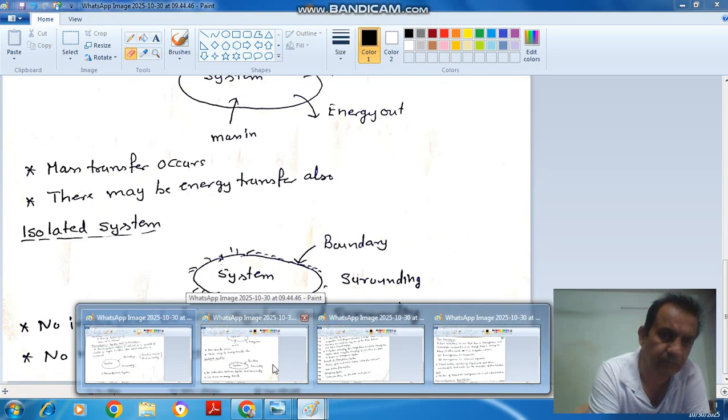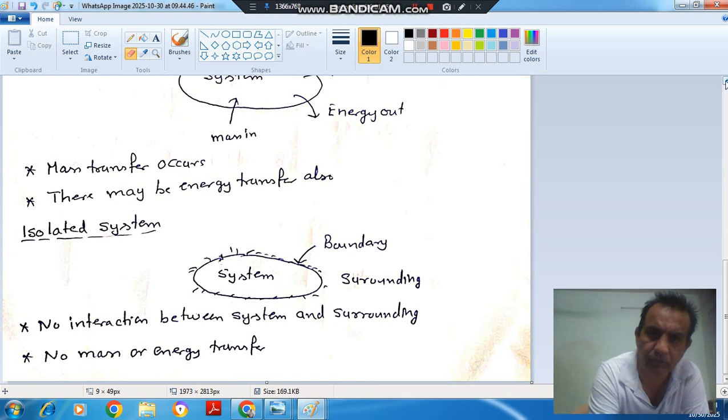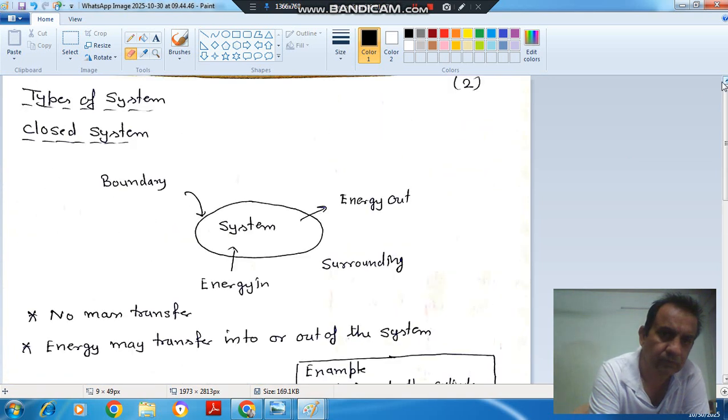So next is your types of system. First is your closed system. In closed system, closed means closed. No matter will cross the boundary of the system. However, energy can cross the boundary of the system, like heat or work, but mass will not cross the boundary of the system. So this is your system, this is your surrounding, and this is your boundary, and only energy transfer can occur. No mass transfer can occur. So this is your closed system.